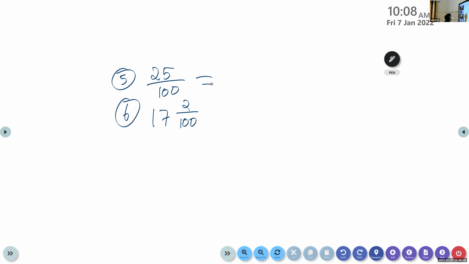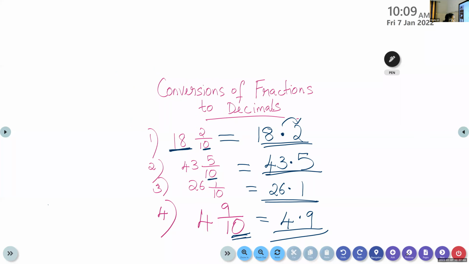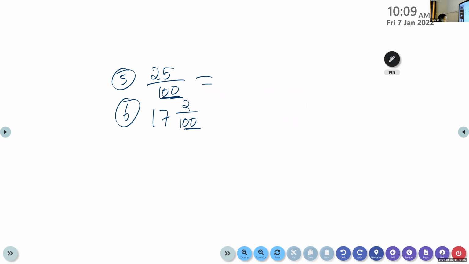See, children, here we have 2 decimal places in the 5th question. Yes, 5 and 6, because here we have done till 4 questions, no? 1, 2, 3, 4. Now we are doing the 5th one.